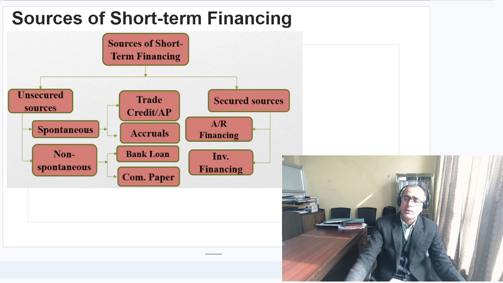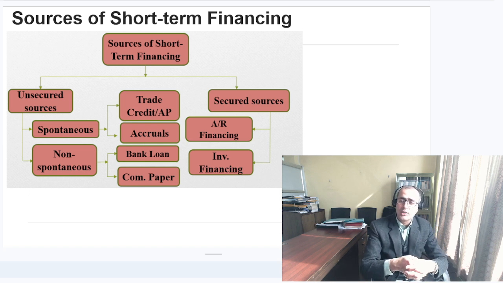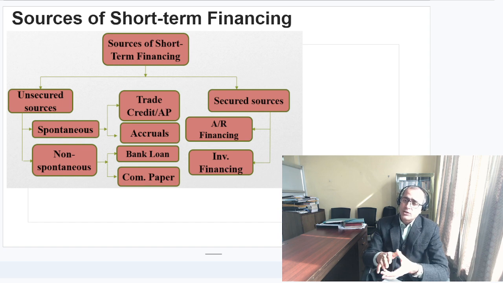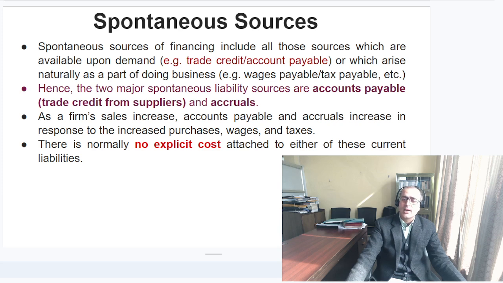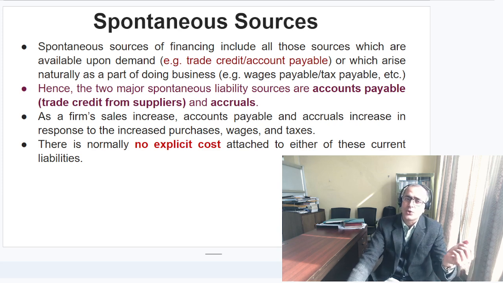Inventory, we know, could be raw materials, work in progress. But because of a lack of funds, sometimes we also approach the bank to raise short-term funds through inventory financing, friends. So here inventory, even raw materials and work in progress, could be used as a collateral or security.